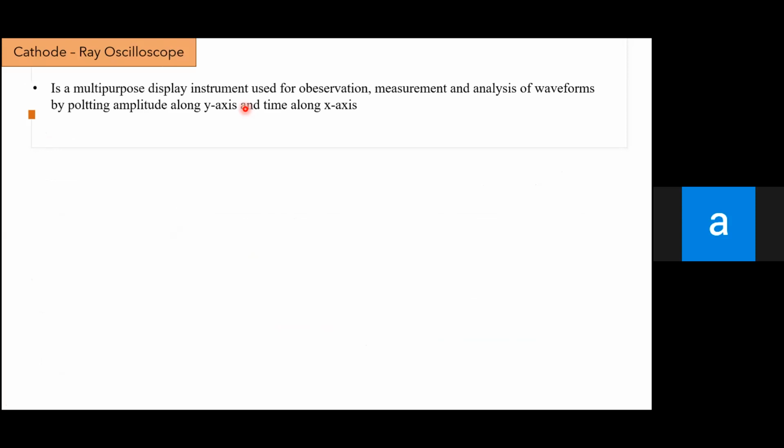So this is a tool that helps us to observe and measure and analyze the waveforms, by plotting amplitude along y-axis and time along x-axis. So the y-axis is about amplitude and x-axis is about time. Usually we call it the time base. Okay, time base of waveform. Yeah, so this is the function, in a simple sentence, stating the function of cathode ray oscilloscope.